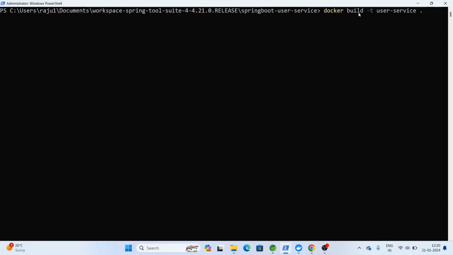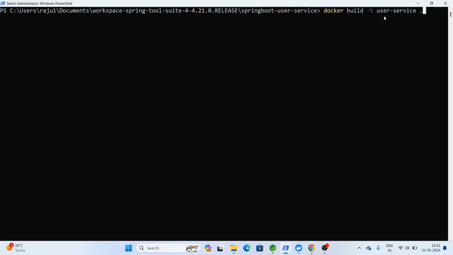It uses the docker build command, with -t. It is a tag. Tag means the name of the image we are going to provide. I am giving user service as the name of the image which we are going to create for this Spring Boot user service. At the last we have to give a space and a dot, otherwise it will give an error.